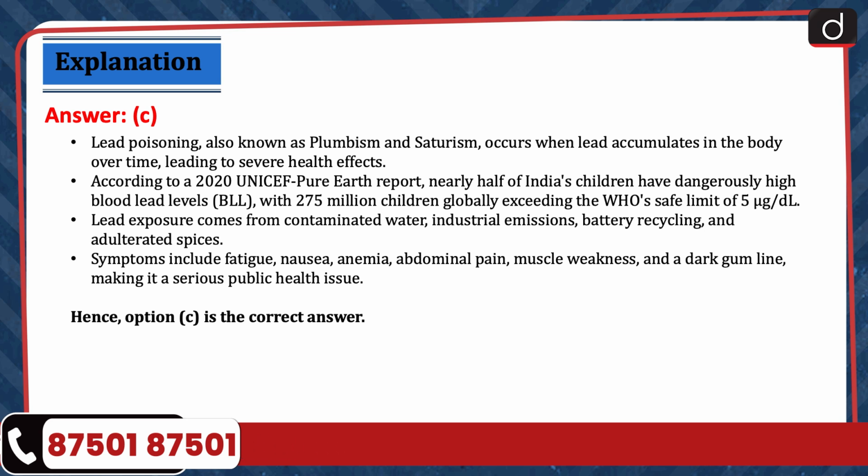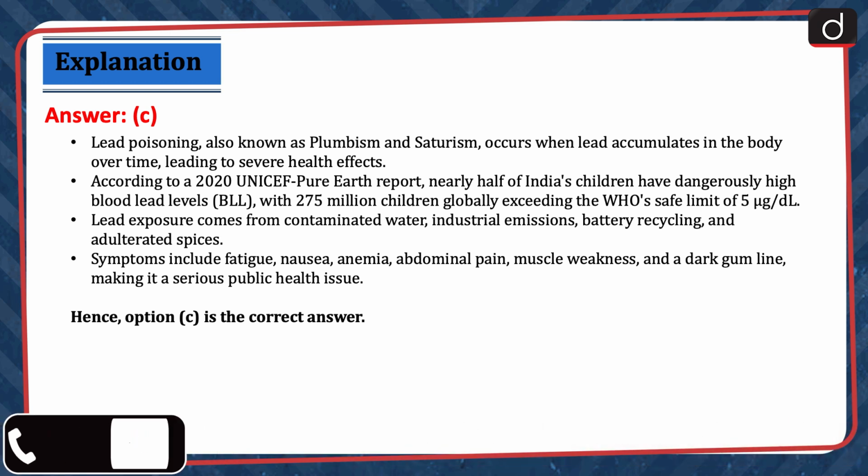Lead poisoning, also known as plumism and saturism, occurs when lead accumulates in the body over time, leading to severe health effects. According to a 2020 UNICEF Pure Earth report, nearly half of India's children have dangerously high blood lead levels, with 275 million children globally exceeding the WHO's safe limit of 5 micrograms per deciliter.